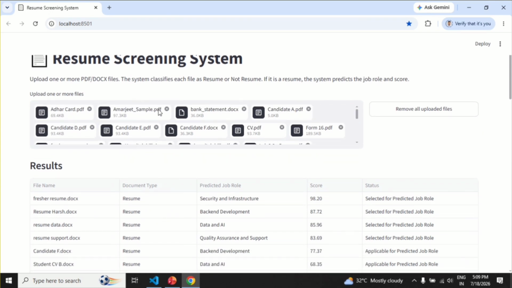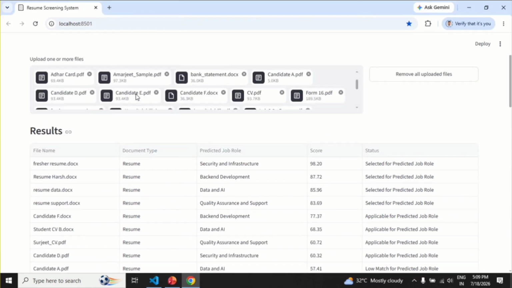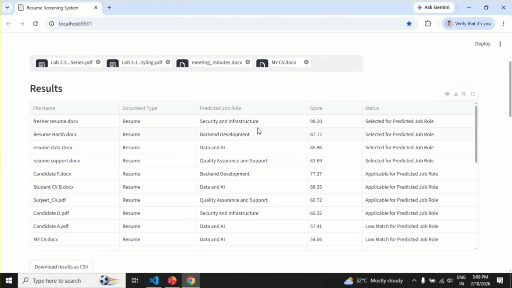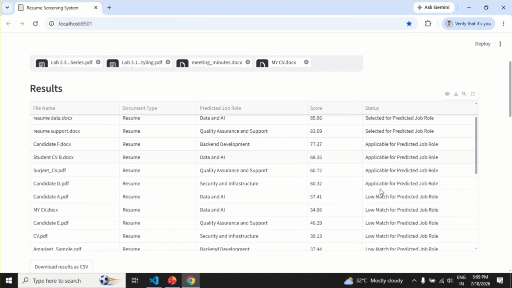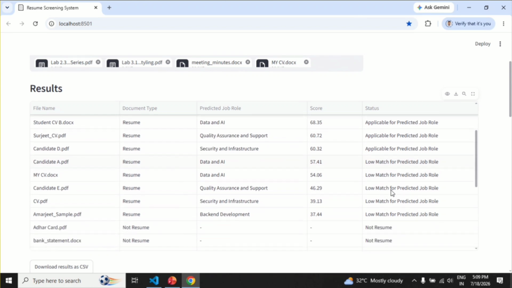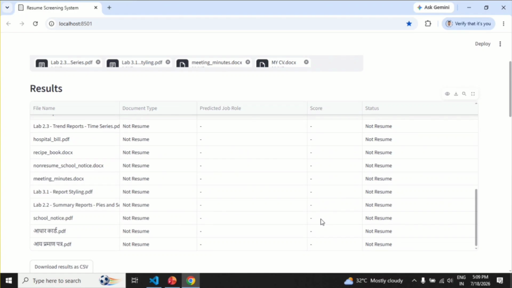and it will automatically give results. Here are the results: file name, document type, predicted job role, score, and status. If the score is greater than 80%, it is selected for the predicted job role. If the score is between 60 and 80, it is applicable for the predicted job role. If the score is below 60, it will show low match for the predicted job role. If the uploaded file is not a resume, it will show not resume.